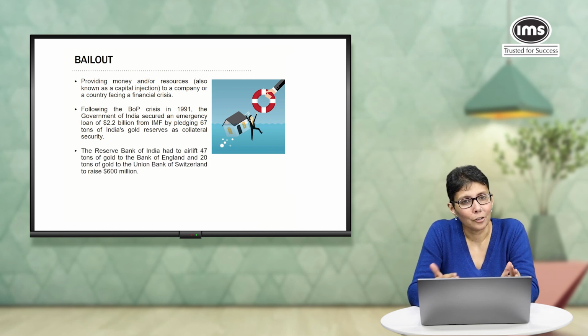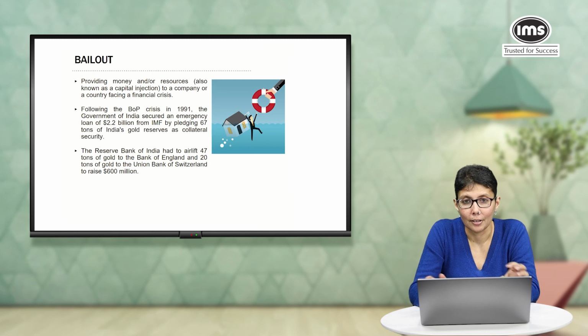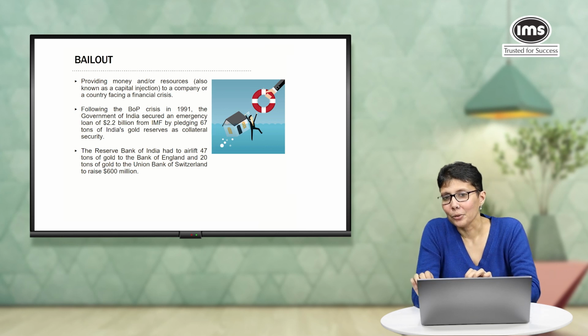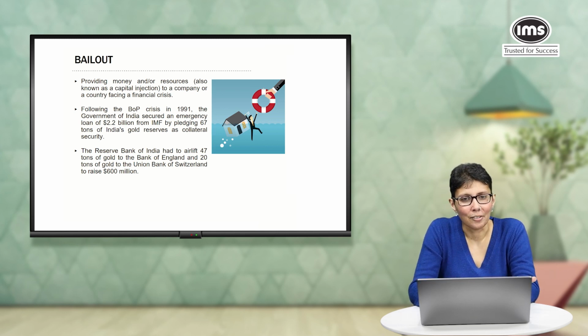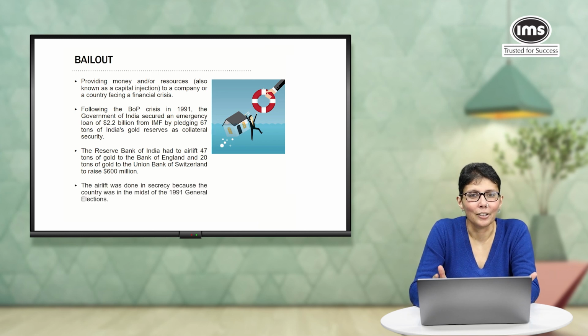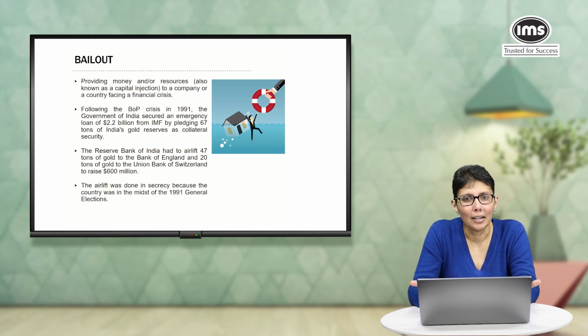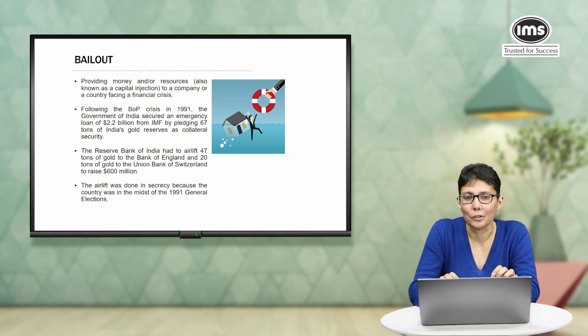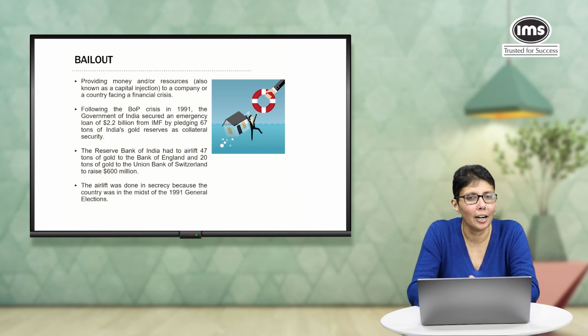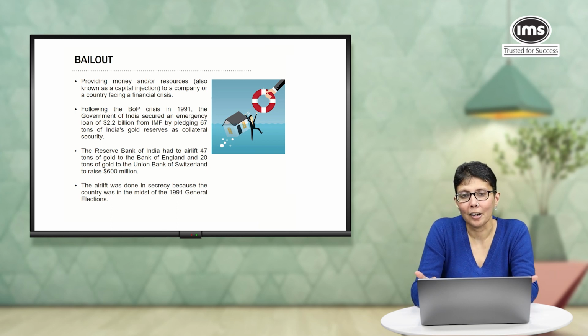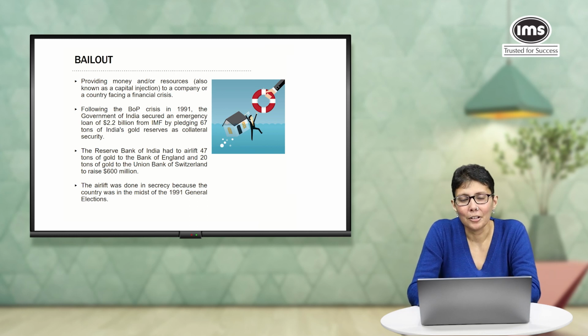So, we had to actually airlift our gold to the Bank of England, and of course 20 tons of gold went to the Union Bank of Switzerland. Now, on the way to the airport, because the gold had to be airlifted, the vehicle that was carrying the gold stalled, primarily because of a tire burst which led to a lot of panic. And the other side of the story was that this entire operation had to be done in secrecy because our country was in the midst of the elections. So again, read about this story and you will get to know the bigger picture.